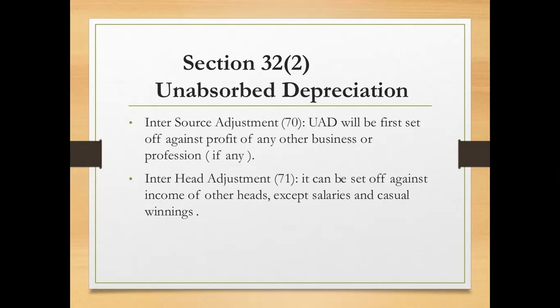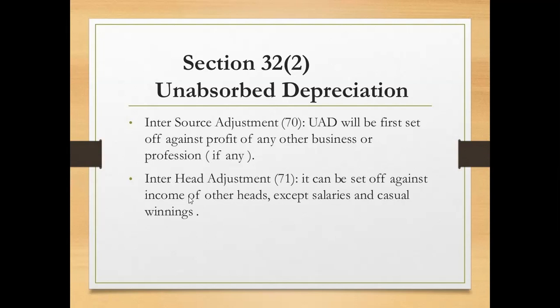Before adjusting the unabsorbed depreciation, first we need to set off any loss from the business or profession, and we need to claim the depreciation. After calculating both of these, that is loss from business or profession and the depreciation, we go for the unabsorbed depreciation. If there is any remaining or balance amount, then that can be adjusted under section 71, that is inter-head adjustment.